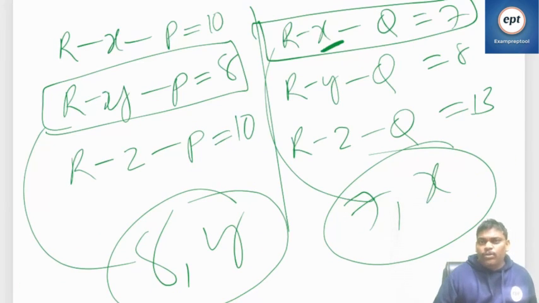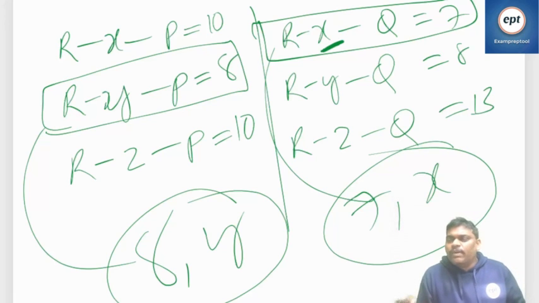Very simple, you don't need to get confused. Study the distance vector routing algorithm first. One question on routing algorithms is guaranteed to come in the exam. One is the distance vector routing algorithm, the other is the link state routing algorithm. Either one will come, or both will come combined.